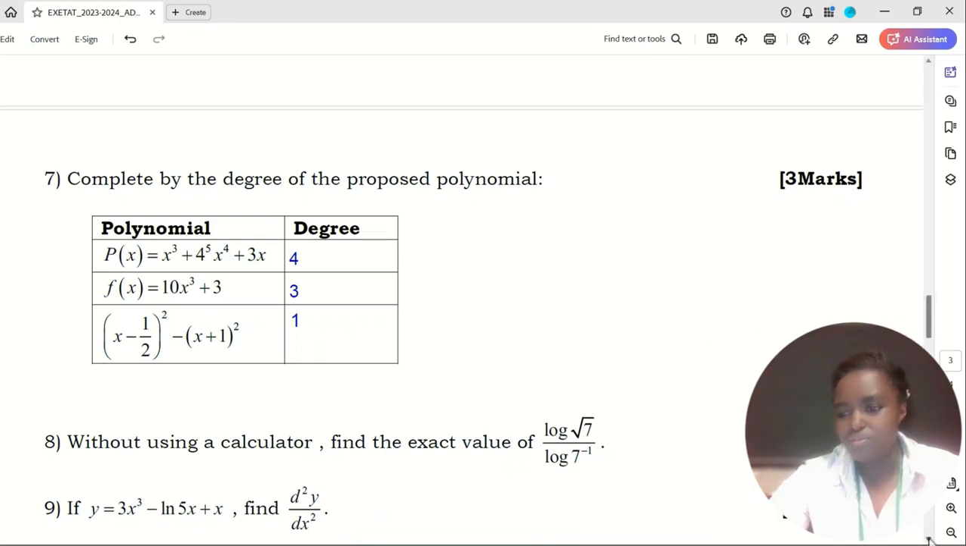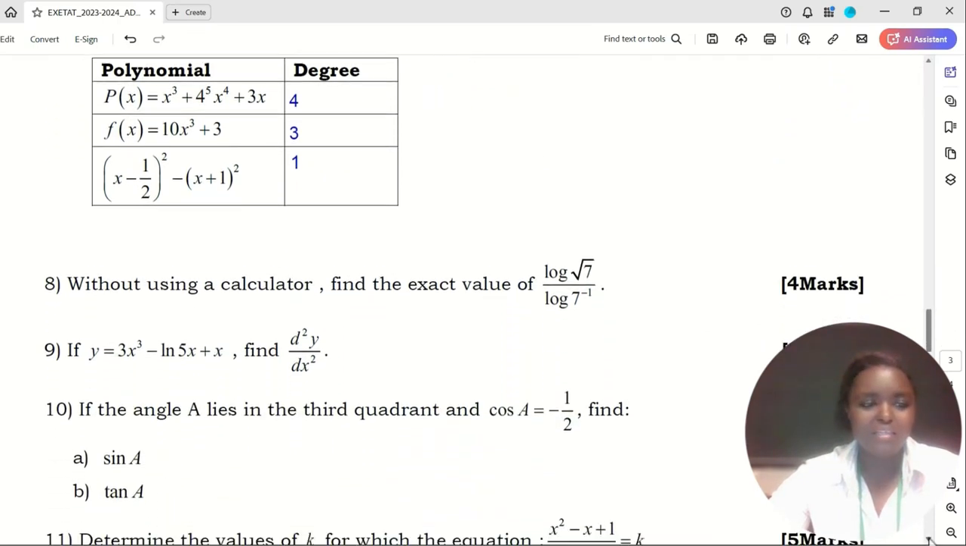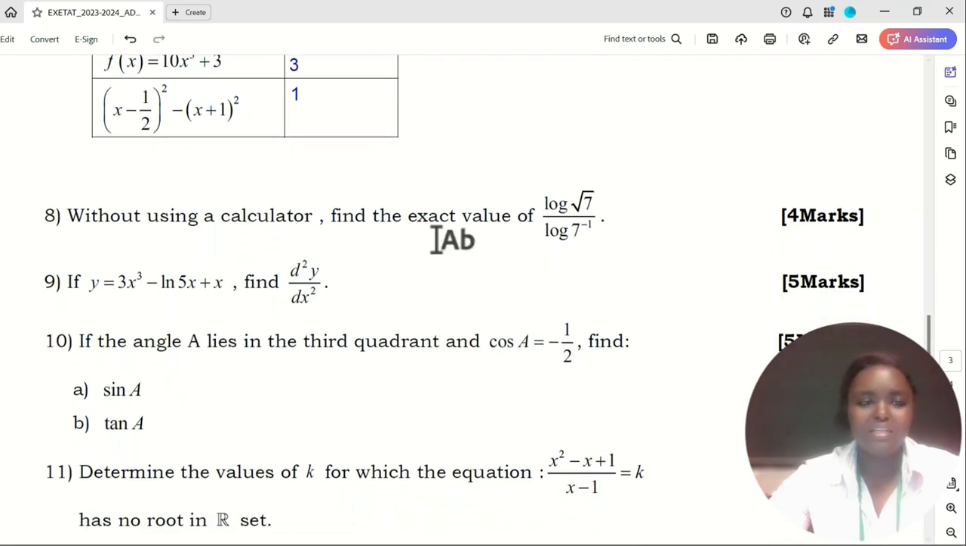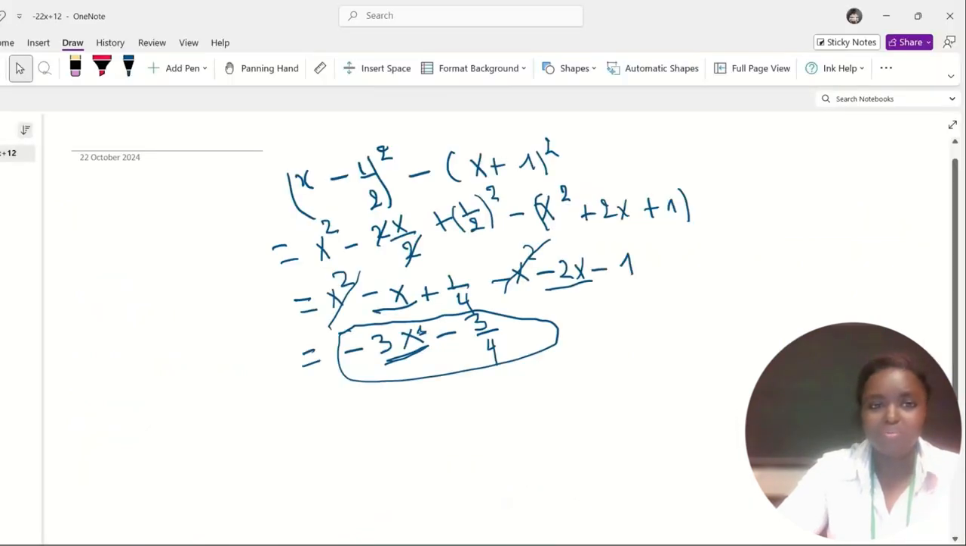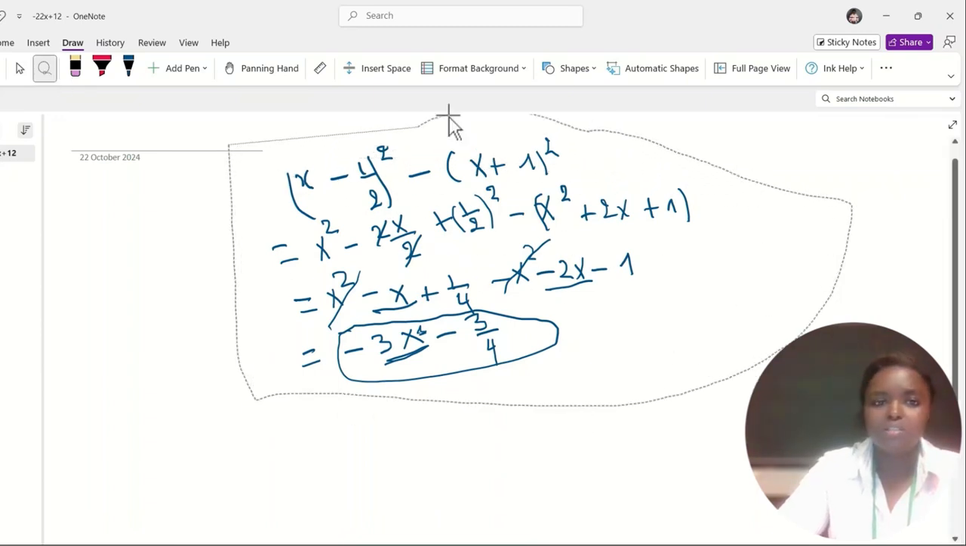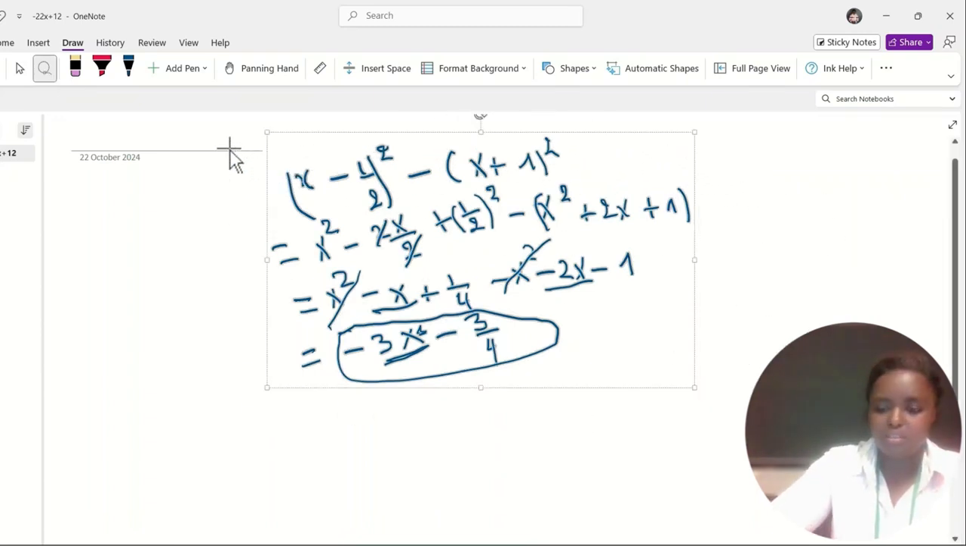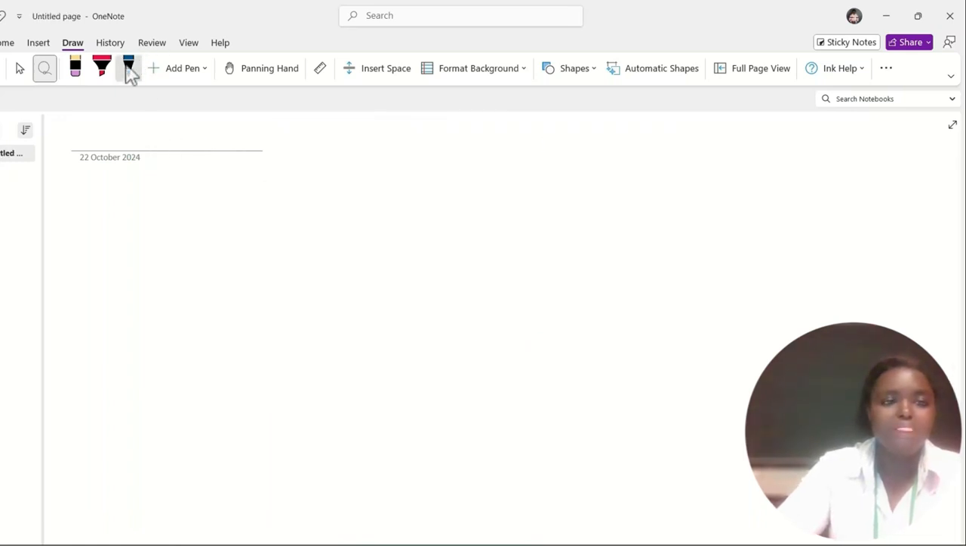Let's move on to the next question. Question number 8. Without using a calculator, find the exact value of logarithm of square root of 7 over logarithm of 7 power minus 1. So without using a calculator, we need to use properties of logarithms, and then we simplify. Let me clean this.